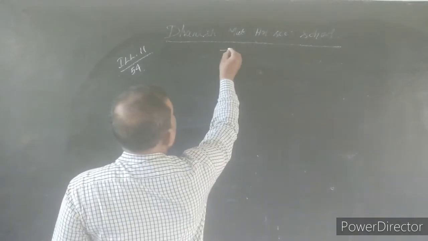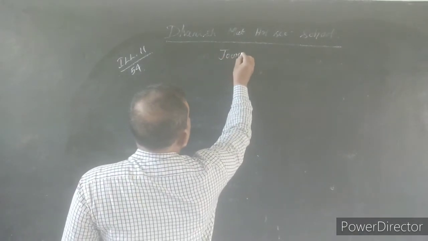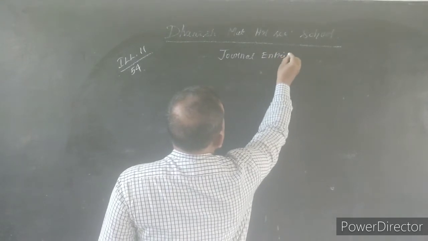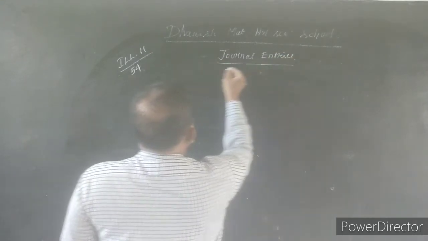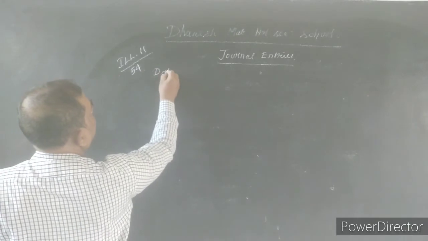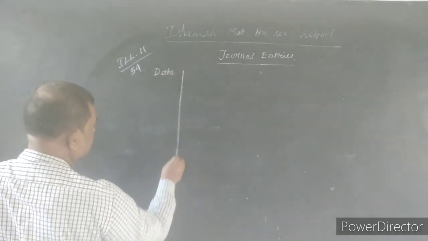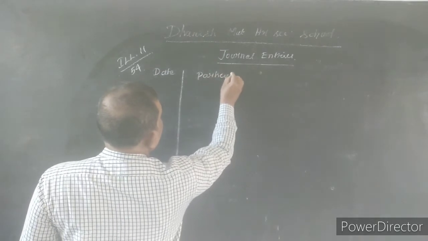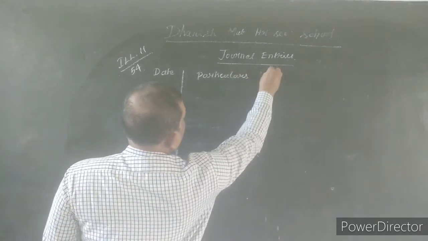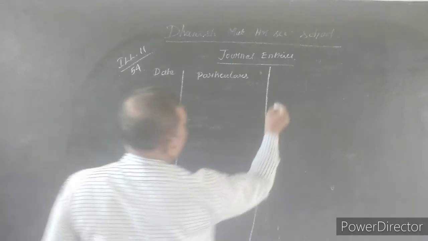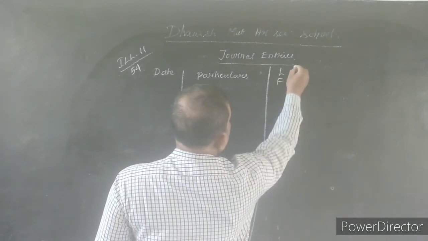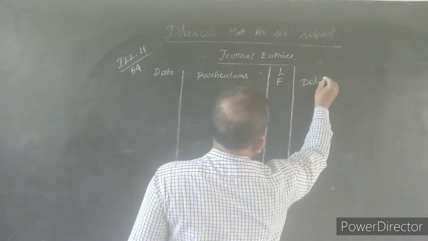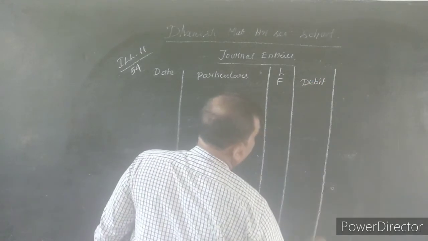So, pass journal entries. Date, particulars, LF, debit and credit.